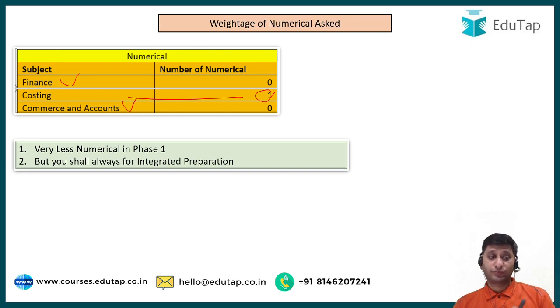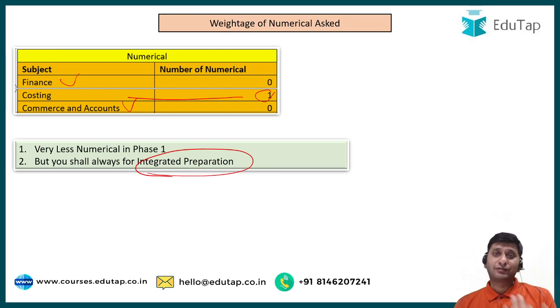Right. So does that mean that phase 1 is not meant for numerical and only phase 2 is meant for numerical? Again, do not base any decision just upon the phase 1 of last year. It was totally screwed up. So you shall always go for integrated preparation. That's my view, because the syllabus is same. You anyways need to prepare for phase 2, and in phase 1 also, next time they can ask a difficult paper. So always go for an integrated preparation. Do not think that numericals will not be there in phase 1.